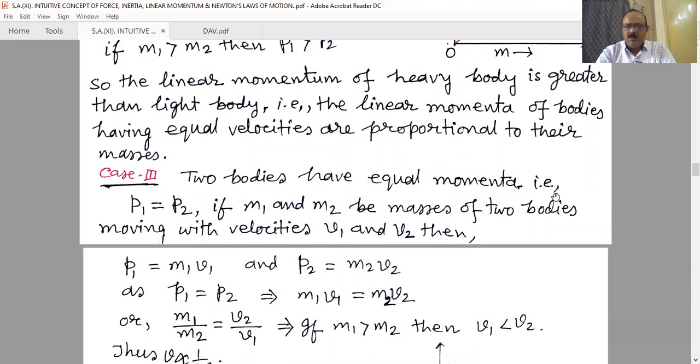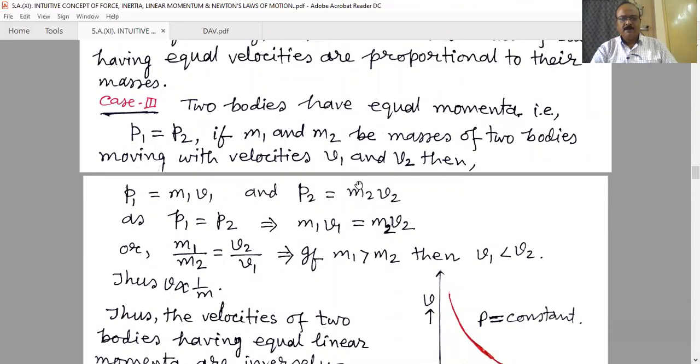Two bodies have equal momentum, that is p1 is equal to p2. If m1 and m2 are masses of two bodies moving with velocities v1 and v2, then p1 equals m1 v1 and p2 equals m2 v2. That means their momentum is the same, but they are different objects. Their masses are different, their velocities are different. The momentum of the first object is p1, that is m1 v1, and momentum of the second object is m2 v2.